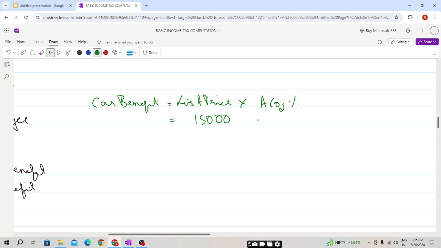As we have already seen in our class, if the CO2 emission is 1 to 54 grams, it will be 15 percentage, and 55 grams, it will be 16 percentage for petrol and diesel cars meeting RDE2 standards. Diesel cars not meeting RDE2 standards, we need to increase by 4.